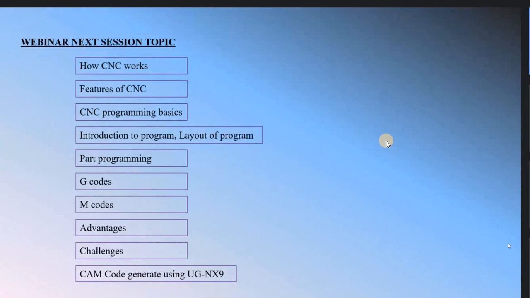And the best part of this webinar is that we will use CAM code generation using UG NX9. I want to show you how I can generate a program using UG or NX. I have the software.